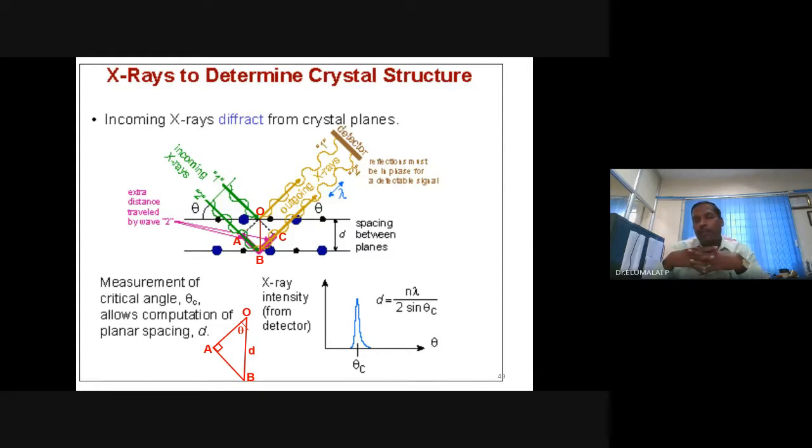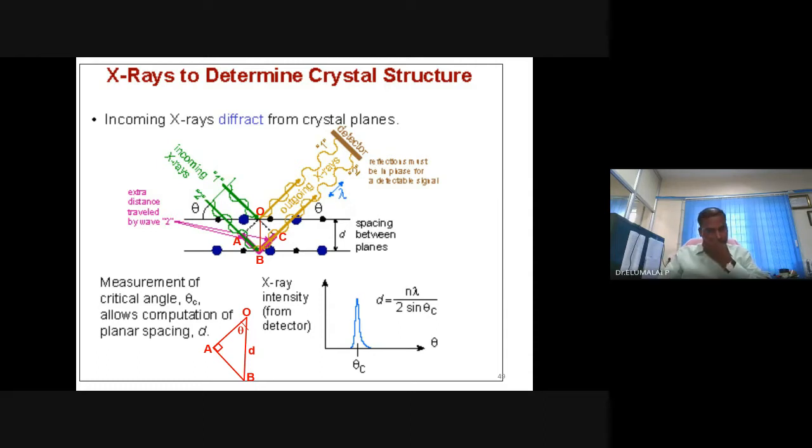So when I say crystalline materials, there is an arrangement of atoms, ions, or molecules in a periodic manner. It means ions, atoms, or molecules are arranged in fixed positions. One layer of atoms, ions, another layer of atoms, ions, another layer of atoms, ions, or molecules. It need not be only vertical; it can be in any direction.